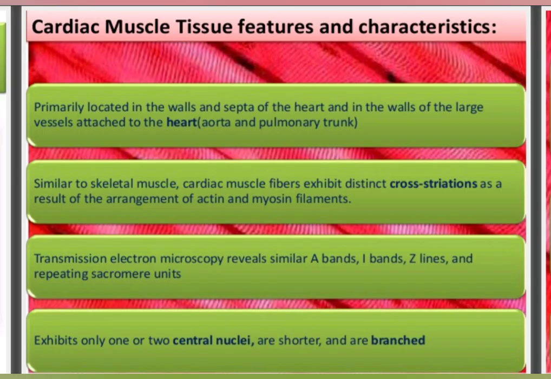Now the third type of muscular tissue is cardiac muscles. These muscles show characteristics of both the smooth and the skeletal muscles, or we can say both the striated and unstriated muscles. First of all, their location. These muscles are present in our heart. They have stripes of light and dark bands. These are cylindrical, branched and uninucleated muscles.